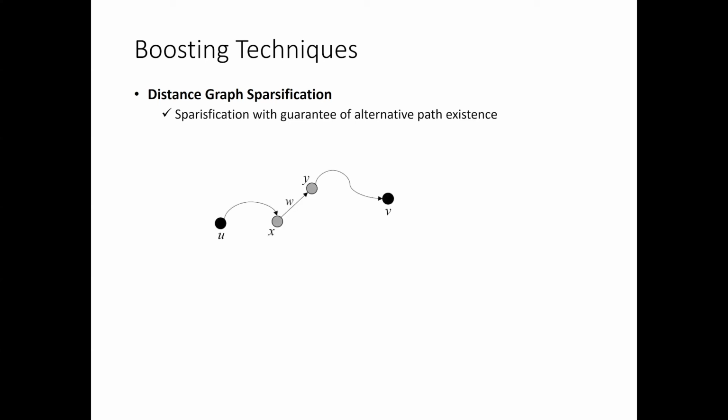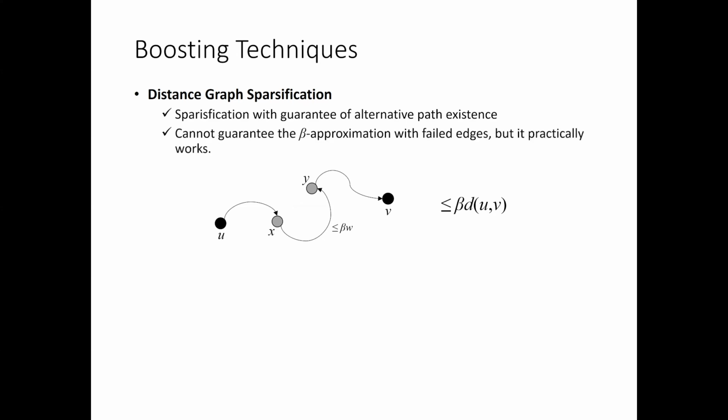The next boosting technique is distance graph specification. This technique works with a guarantee of alternative path existence. For example, suppose that we want to remove an edge xy, which is on the shortest path from u to v. If we can guarantee that there is another path from x to y having distance lower than beta times w, then the distance from u to v is changed, but it is bounded by beta times the original distance. This idea is easily extended to the case of removing multiple edges. However, it cannot guarantee the better approximation with failed edges.